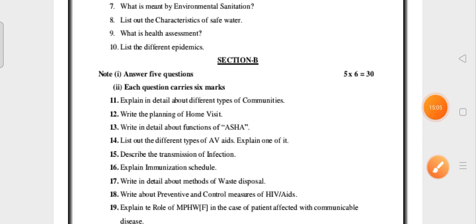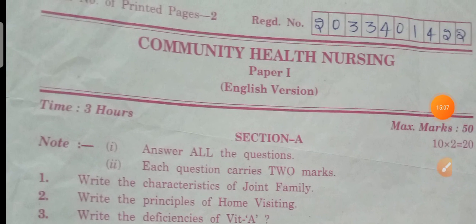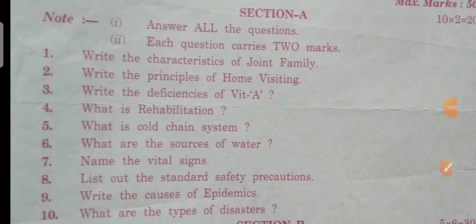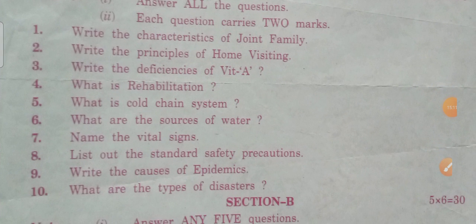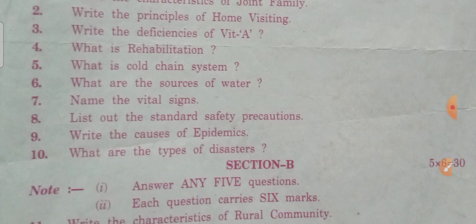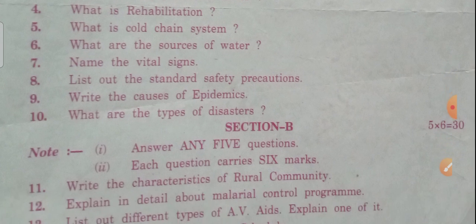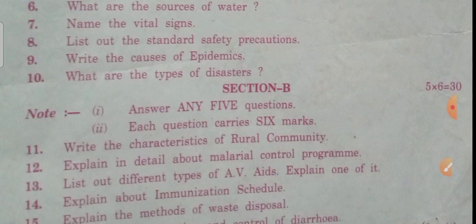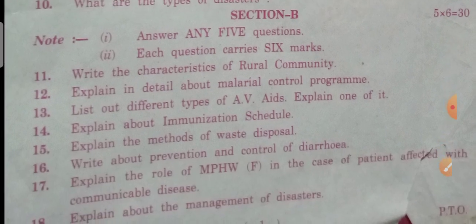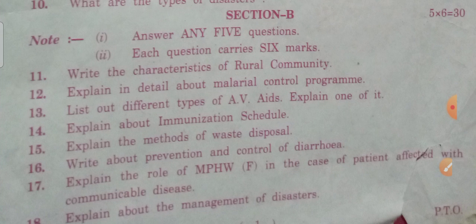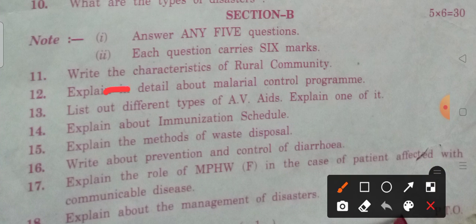Clear? So this is the community health nursing paper one for English medium students. Write the characteristics of joint family. I told you, they may ask a family 2 marks question. Write the principles of home visiting, definitions of vitamin D, rehabilitation, cold chain system, sources of water, vital signs, standard safety precautions, causes of epidemics, types of disaster, characteristics of rural community, malaria control. This malaria control program is also deleted, no need of it. Types of AV aids, explain one, immunization schedule, disposal of waste, prevention and control of diarrhea.